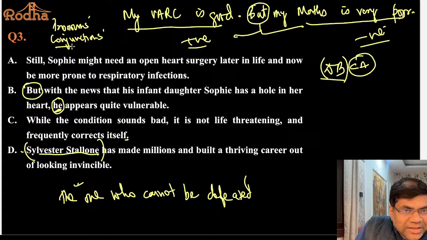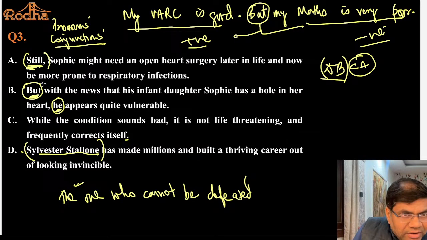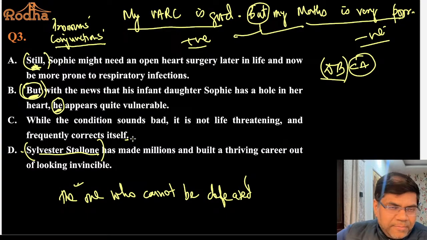Particularly conjunctions when they come at the start of the sentence. ये जो conjunction है ना, ये sentence के start में आया है ना. This still is an adverbial conjunction. ये भी sentence के start में आया है. All these conjunctions or adverbial conjunctions, when they come at the start of the sentence, they have some purpose. And that is the reason why you have to be very careful. You have to use these to your advantage. जैसे हमने still कहा. Still का मतलब क्या होता है? Still का मतलब होता है nevertheless.